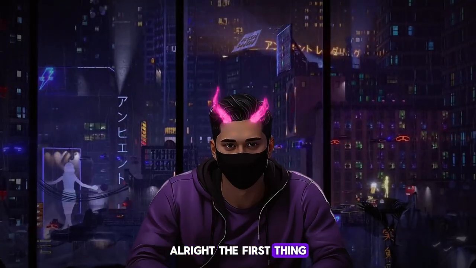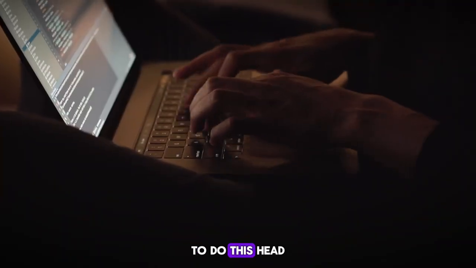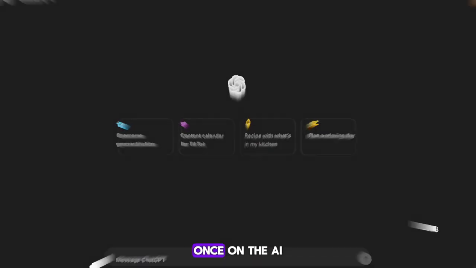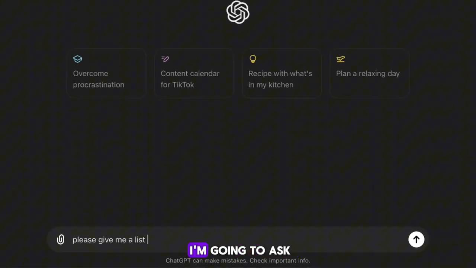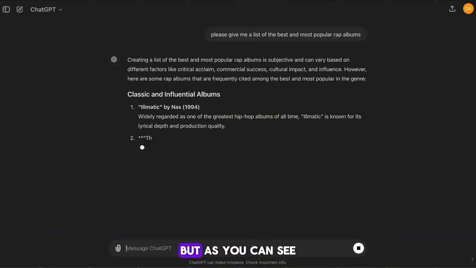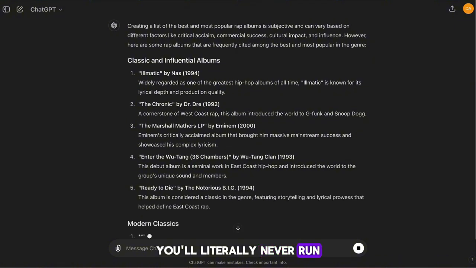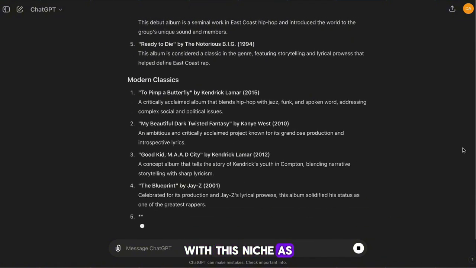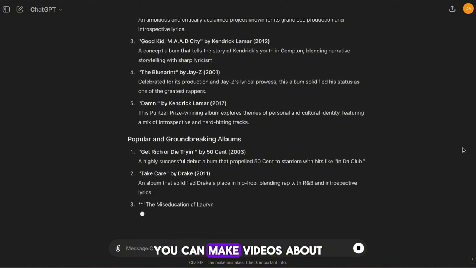Alright, the first thing we need is our video script. To do this, head to ChatGPT. Once on the AI, the first thing that I'm going to ask of it is to give us a list of the most popular rap albums. The AI will start doing that, but as you can see, you'll literally never run out of content with this niche, as there's thousands of albums that you can make videos about.